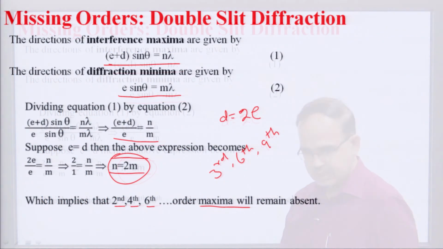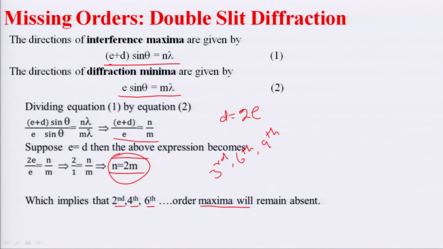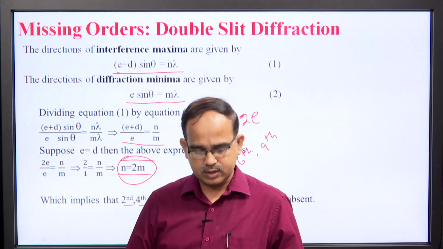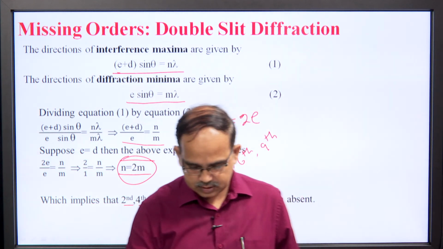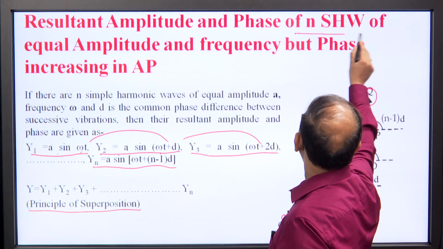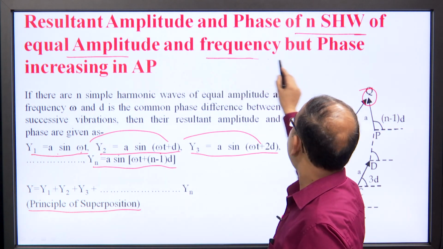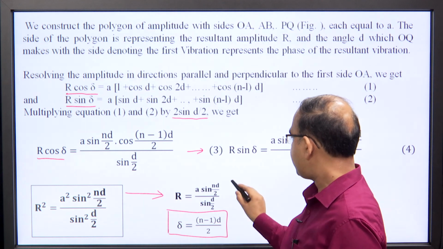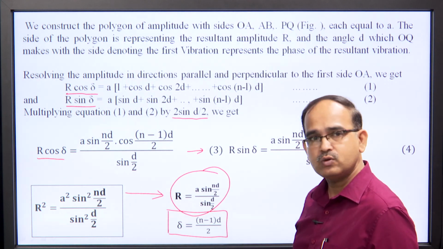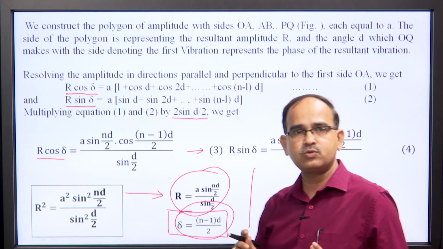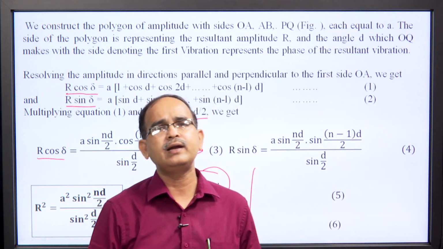So, up till now we have seen Fraunhofer diffraction at single slit, at double slit and missing orders. For recap, first we calculated the resultant amplitude and phase of n simple harmonic waves of equal amplitude, equal frequency, but phase in arithmetical progression, and the resultant was capital R equal to a sin(n delta by 2) over sin(delta by 2), and the resultant phase was (n minus 1) delta by 2. These two results are very important because they are directly used in single slit and double slit.